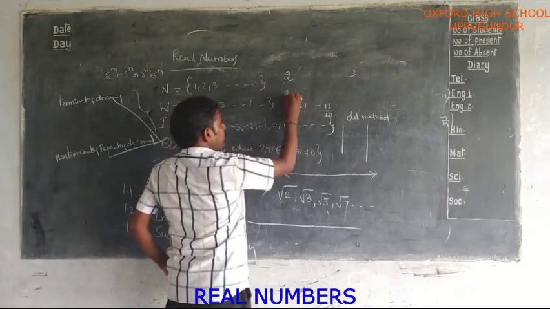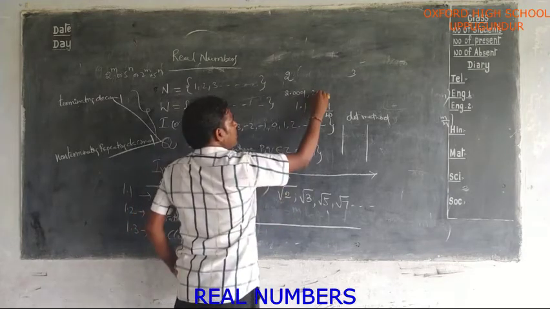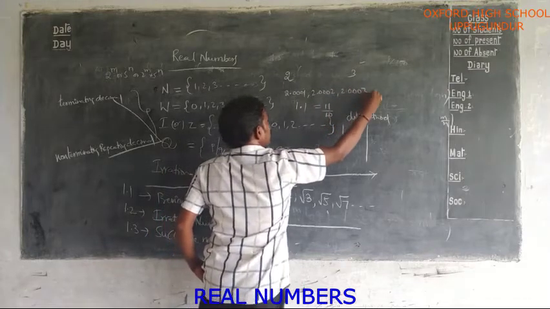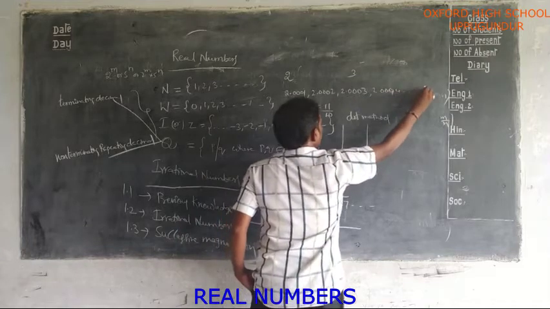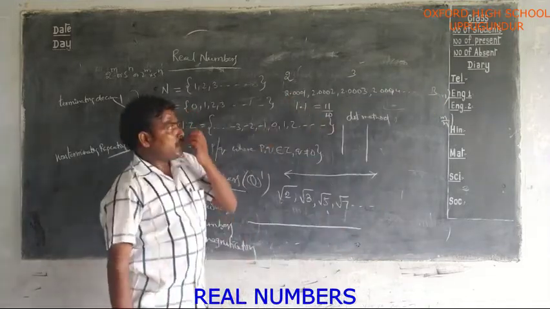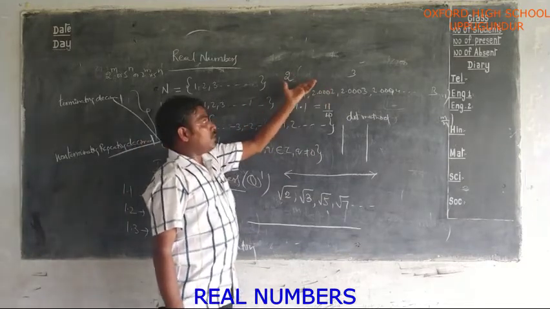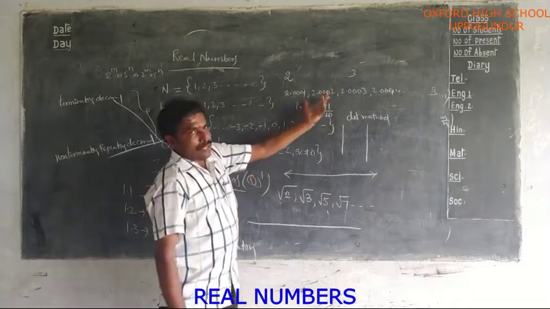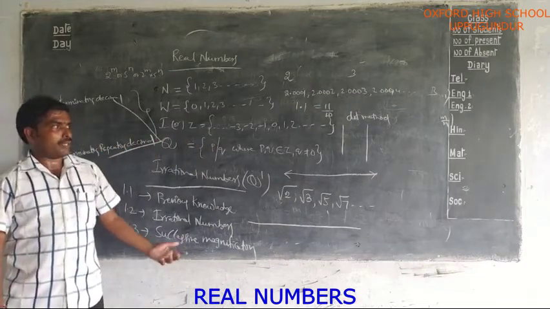you can write 2.0001, 2.0002, 2.0003, 2.004, and so on. Like that you can write infinite number of rational numbers. So between any two rational numbers there exists infinite number of rational numbers. So based on this concept, you can do successive magnification of a rational number.